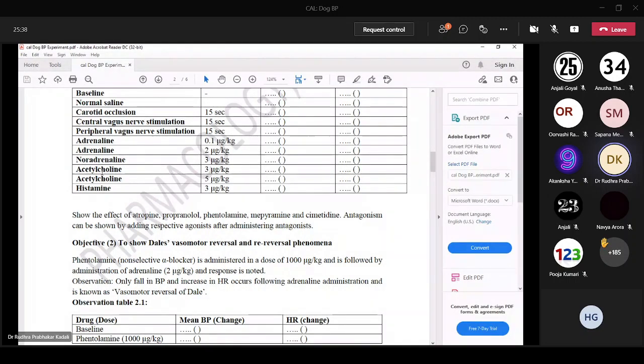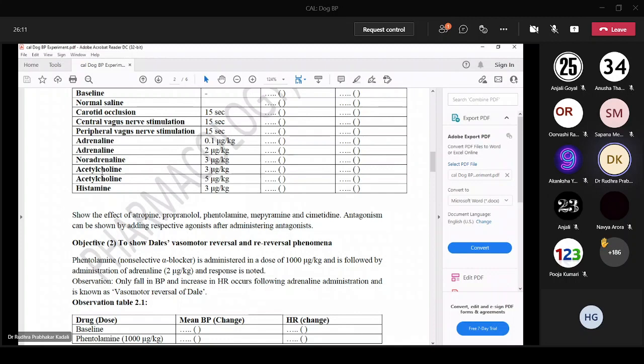Following that, you will study the effects of various antagonists. Show the effect of atropine compared to acetylcholine. Propranolol: what is the effect of propranolol in relation to adrenaline or noradrenaline? Phentolamine in relation to adrenaline or noradrenaline. Propranolol is a beta blocker. How does the response change? Phentolamine, how does the response change? Mepyramine and cimetidine are antihistaminic drugs. So how does the response of histamine change after giving these antagonist drugs?